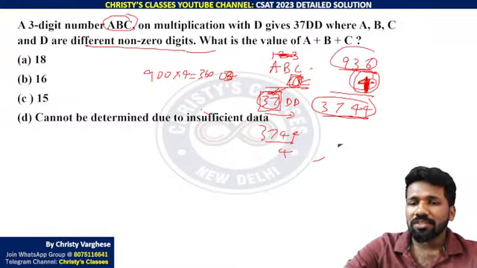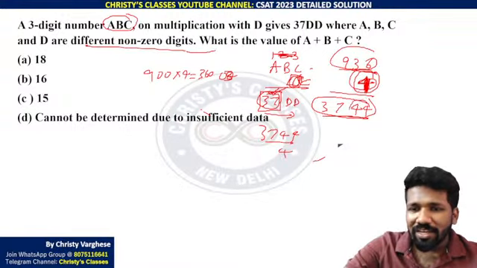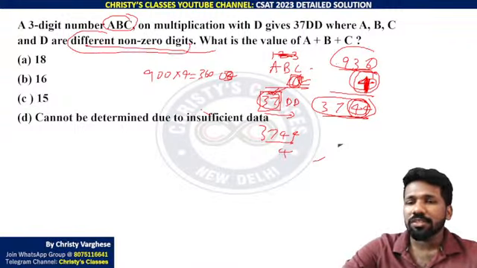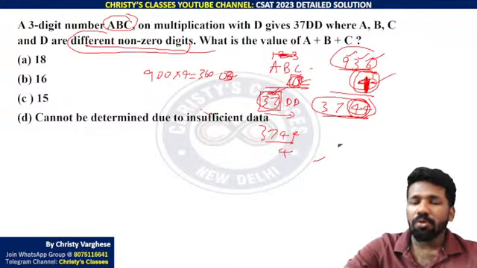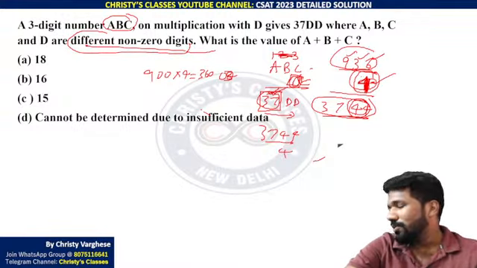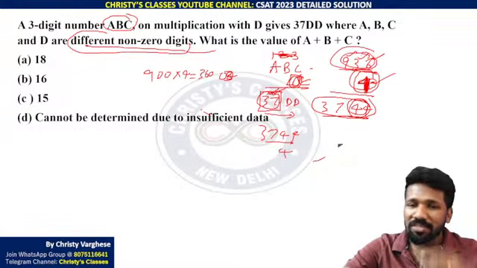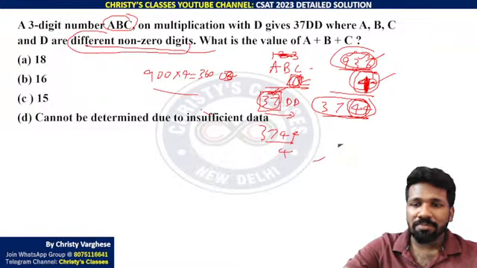ABC into D is 37DD, the same 4 is working. Now one more condition: they should be different non-zero digits. 9, 3, 6, 4 are all different and there is no zero involved. So that worked. Now A plus B plus C is 9 plus 3 plus 6.